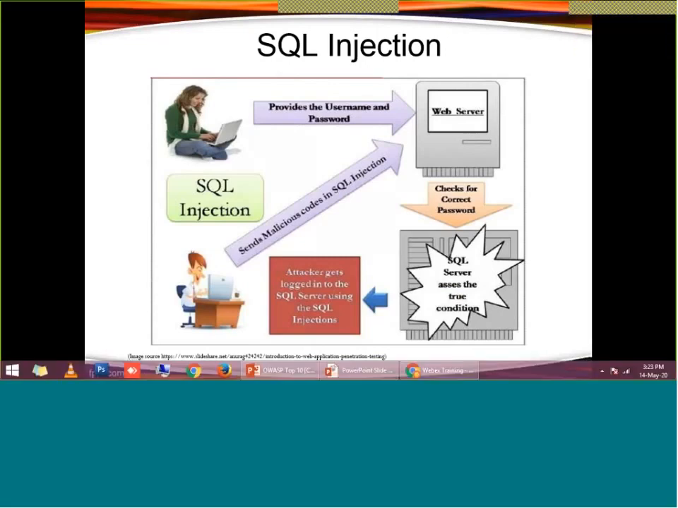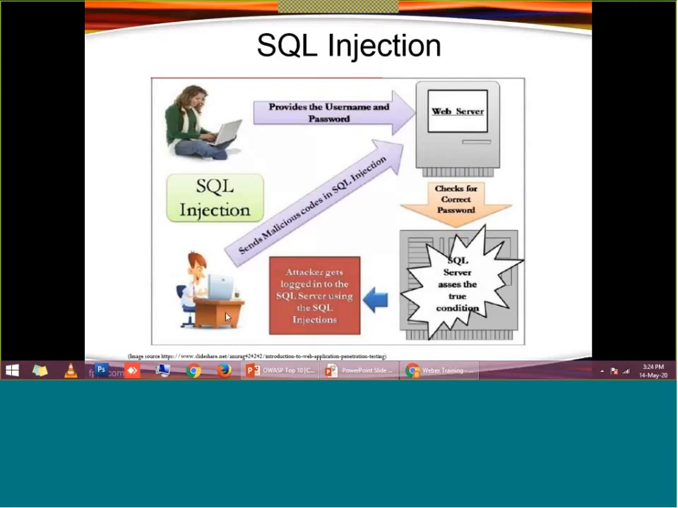So the hacker will send a malicious code or injection code to the website login page, and this injection code will alter the SQL statement. Once this SQL statement runs on the web server, it is going to provide access to the secured page to this hacker.